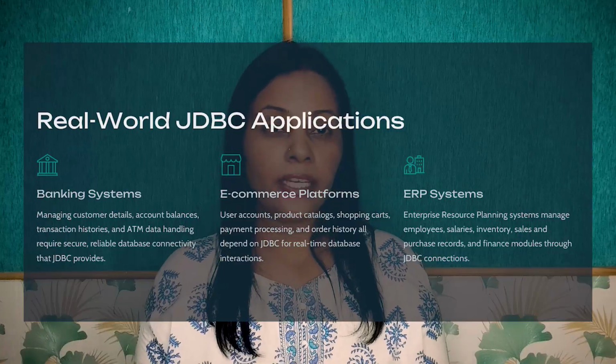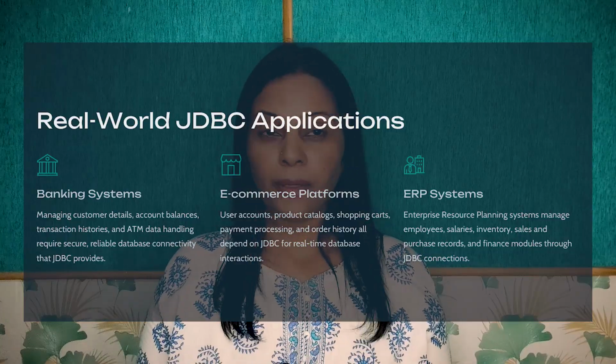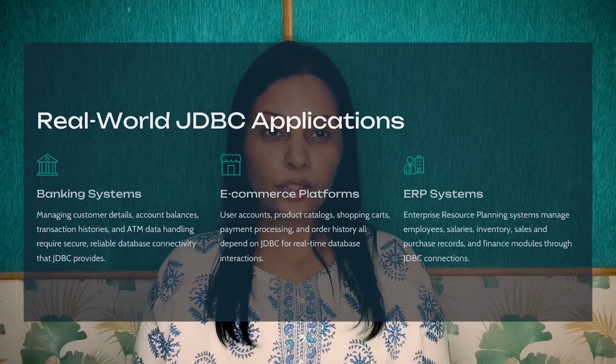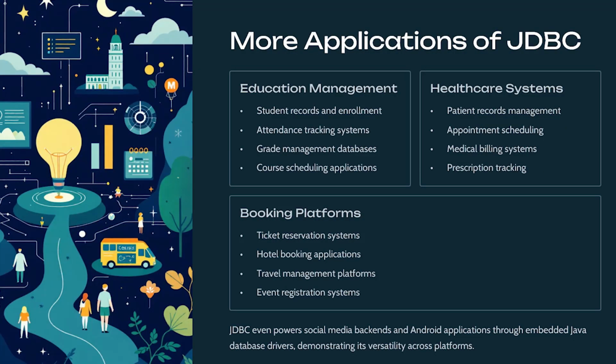So I was discussing where this JDBC is used. Different areas of application are there, like banking applications, admission, travel, and ERP systems, where a company stores its organization's employee details, their salary, their leaves, everything. For that also you can use JDBC. Wherever you want to store data and perform some processing on it, for managing and storing the data, you can definitely use JDBC.